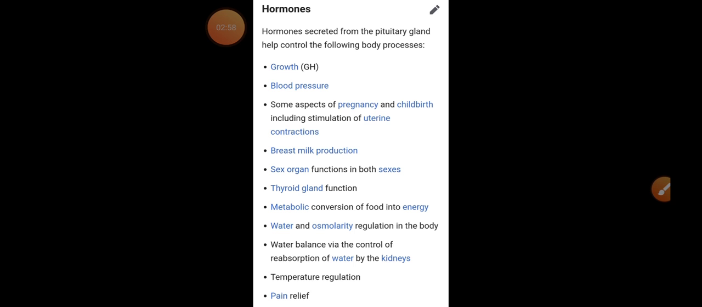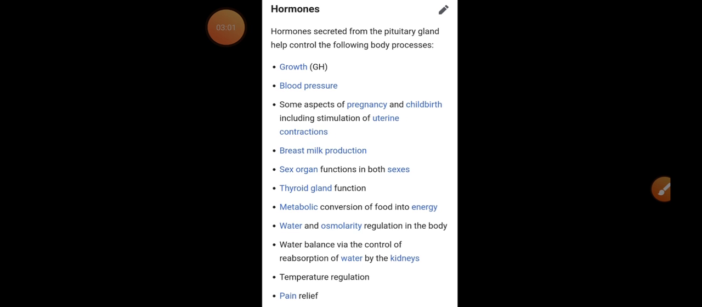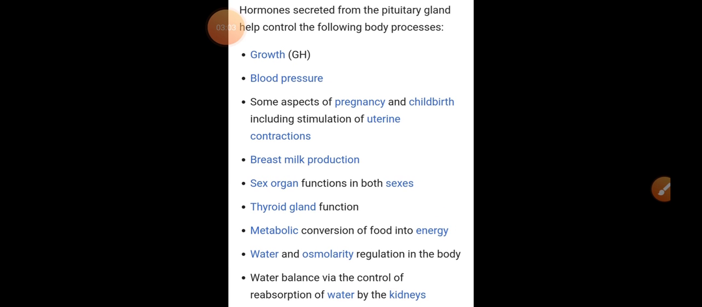Now, the hormones which are secreted by the pituitary gland are helping in doing some activities. Like the first one is growth. So the growth hormone, which is secreted by the gland, will control our growth. This also I have explained to you yesterday. Like at a certain age our height is increasing, so GH will release the hormone and with this hormone the growth of an individual is taking place.